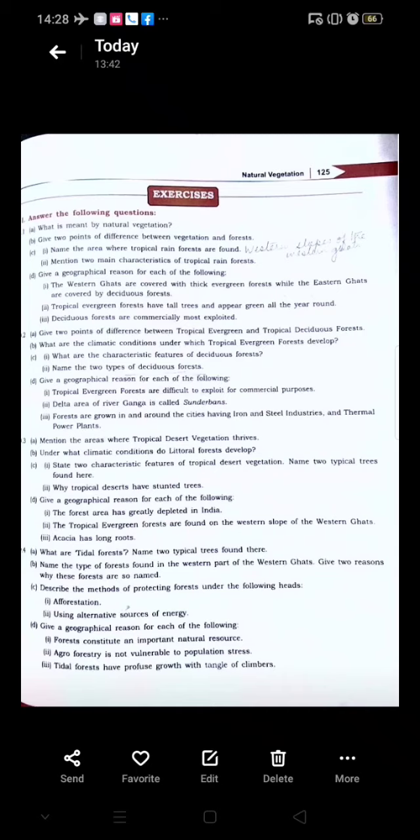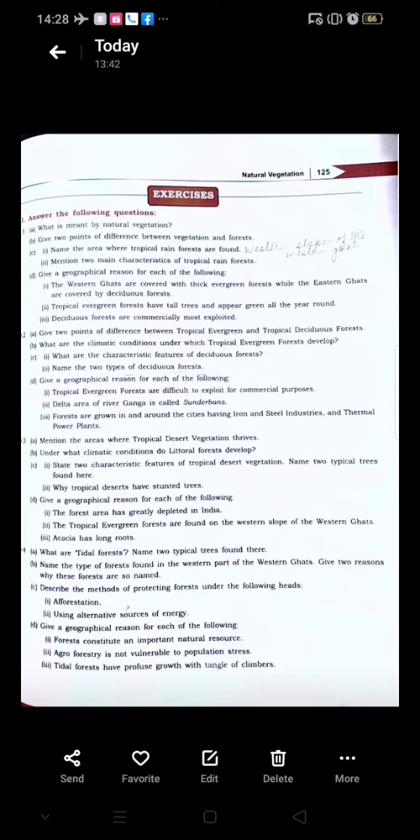Okay, next one is using alternative sources of energy, and for which you will be writing that instead of felling down the trees for firewood, we must use non-conventional or renewable sources of energy like the solar energy, tidal energy, hydel energy, etc.